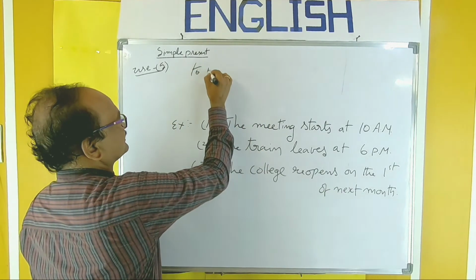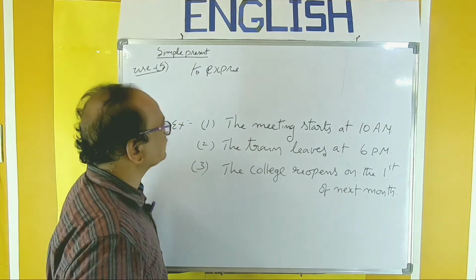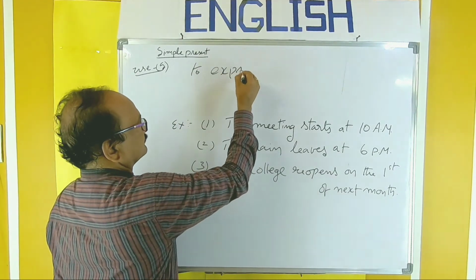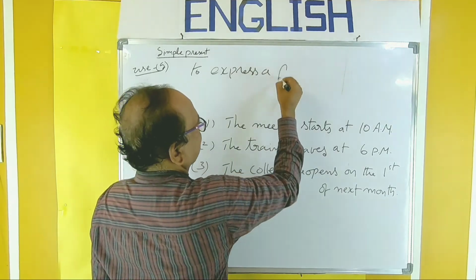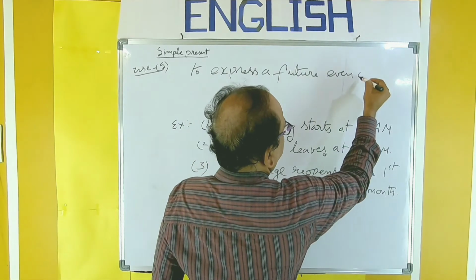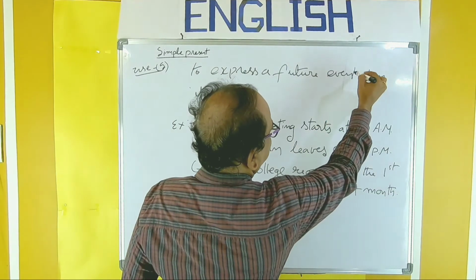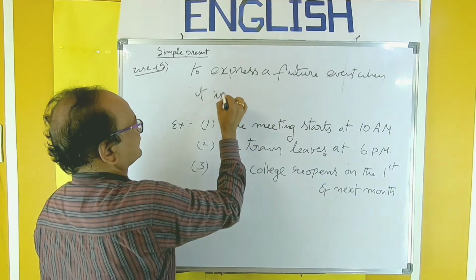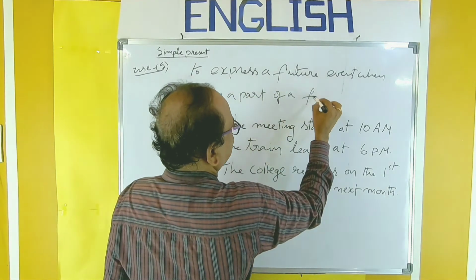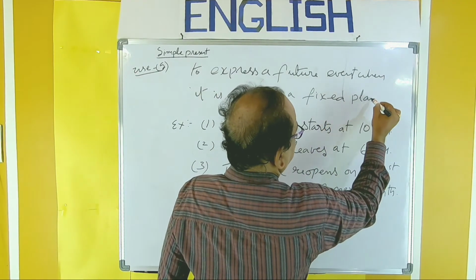To express a future event when it is a part of a fixed plan.